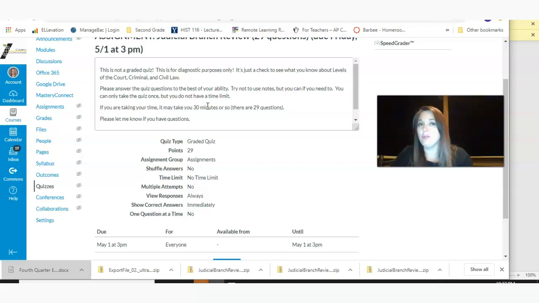So try not to use your notes, but it's not illegal to use your notes. Just don't give or receive answers with your peers. If you need to look something up to help you learn it, because that's really what this is for, to help you learn and grow and improve, then definitely do that. But don't feel like that's a requirement, because what I'm going to do is look to see how many students miss certain questions, and that way I know what we still probably need to review in the judicial branch. So do your best on that.